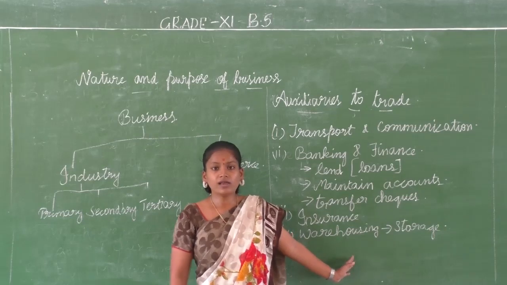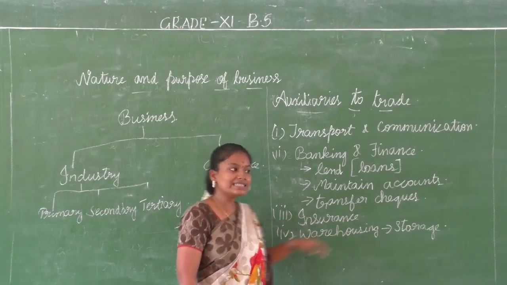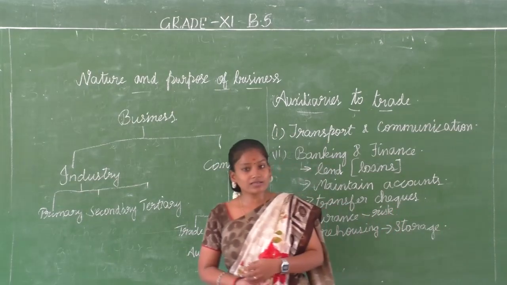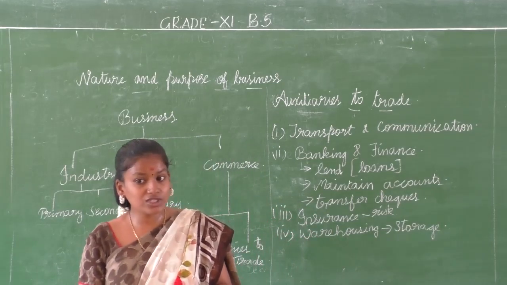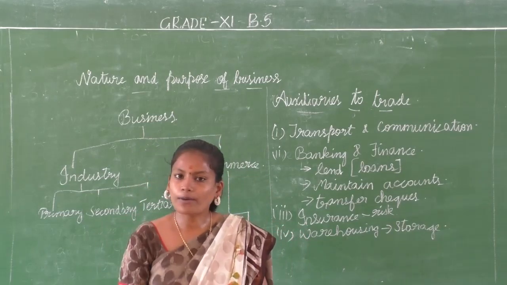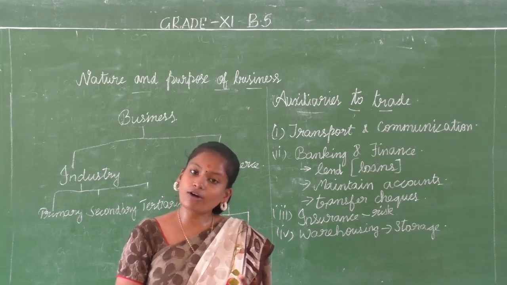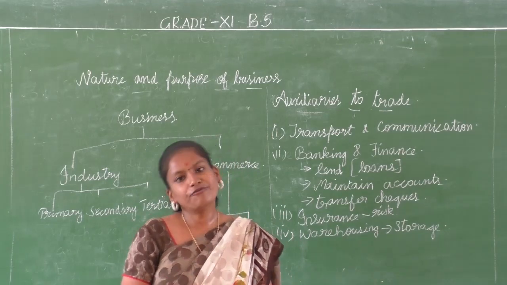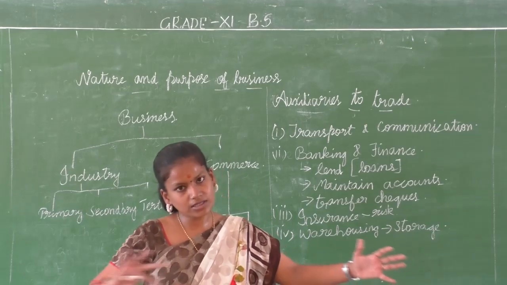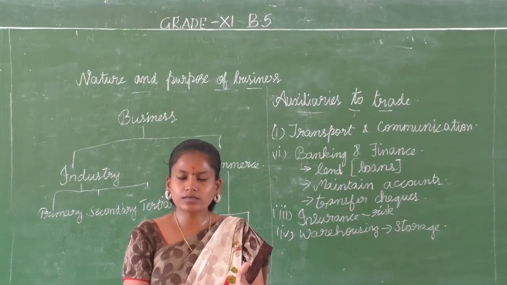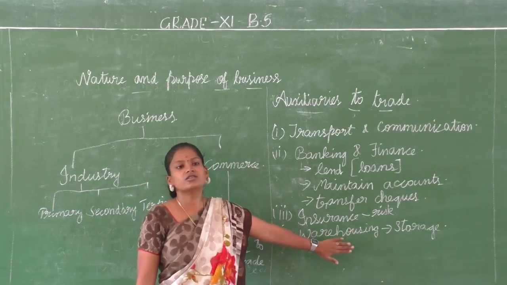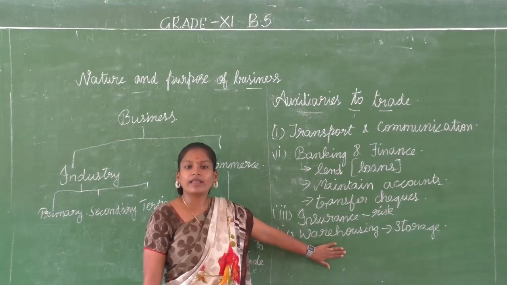No, it's not possible because the risk factor is there. There may be some accidents. We need proper protection for the finished goods. They should not get mixed with the unfinished goods. In an industry you will have raw materials, products in progress, and finished products. You cannot confuse them, so you need to separate them. Raw materials are placed separately, products in progress should be separate, and finished products should be separate. Only the finished products are put in the warehouse.